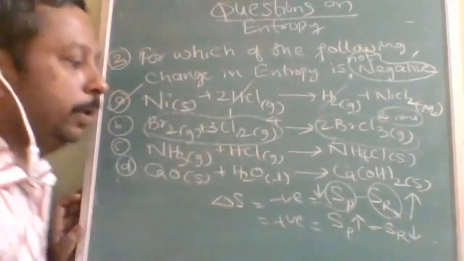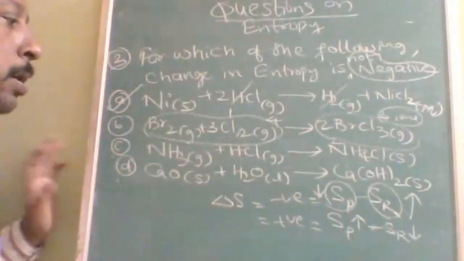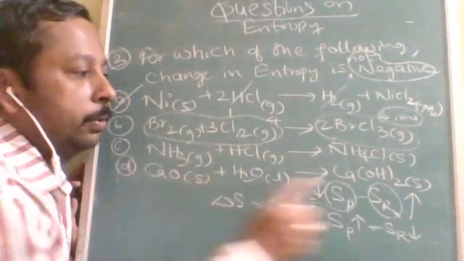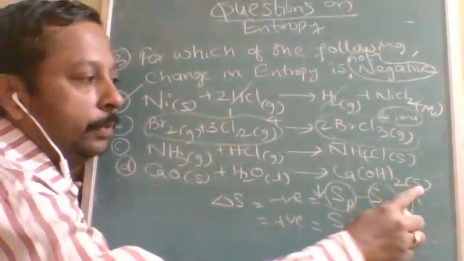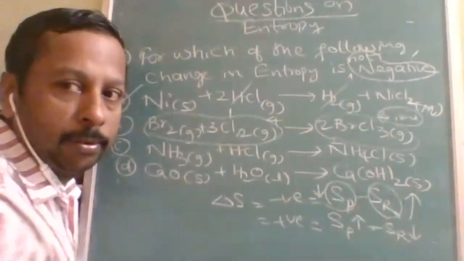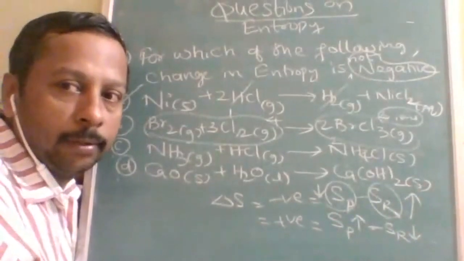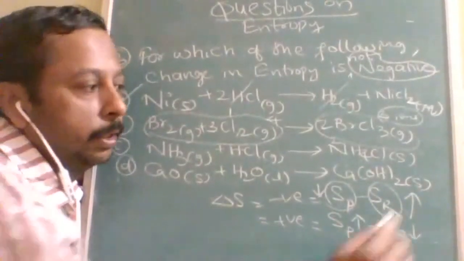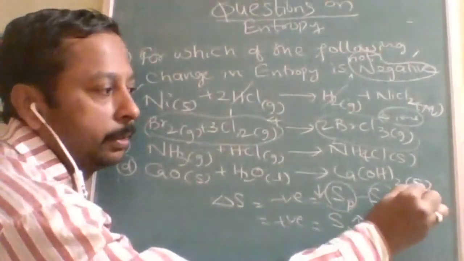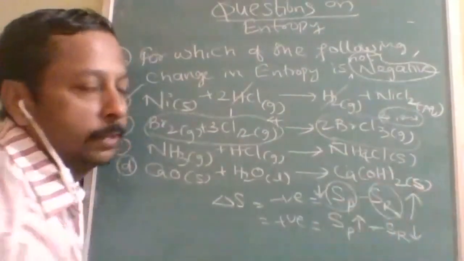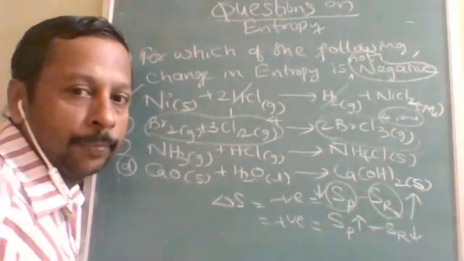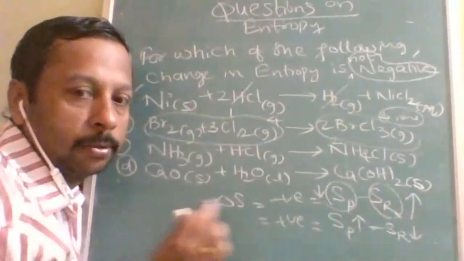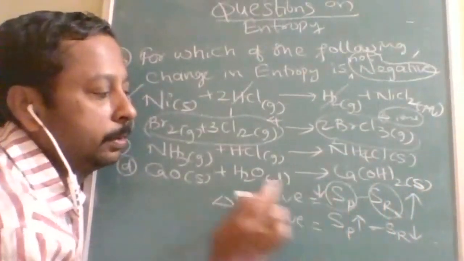Now let's come back here, see, solid. If this is aqueous, then we will count the number of ions. But here, especially, see, every small s makes a lot of difference. So solid and solid, so product entropy is less.